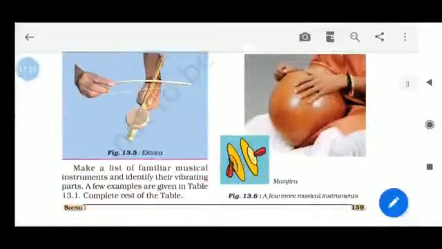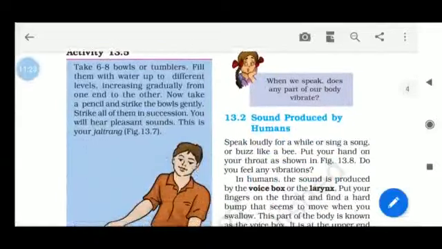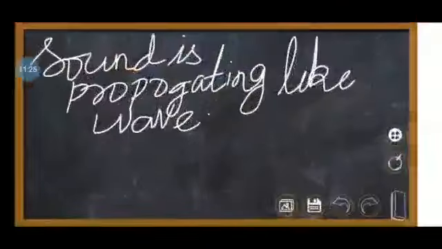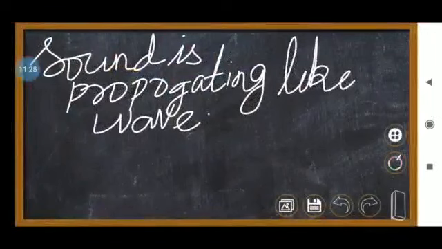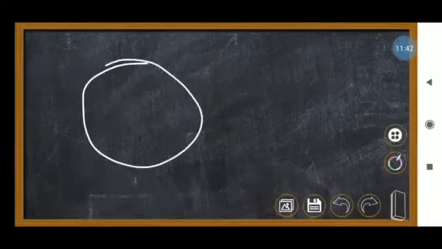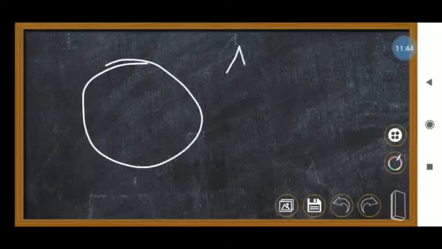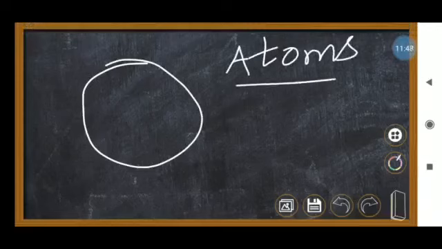So what will happen to that sound? Okay, so next one, see here, the vibration of that object can produce the sound. So vibration means what will happen? Okay, so one thing you have to know, all the objects are made up of what is called atoms. So all the objects are made up of atoms.